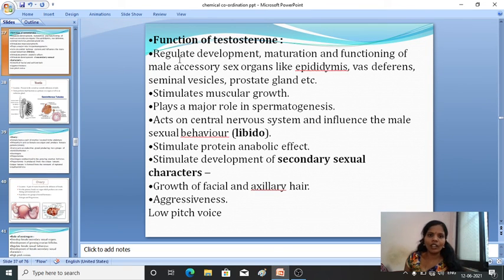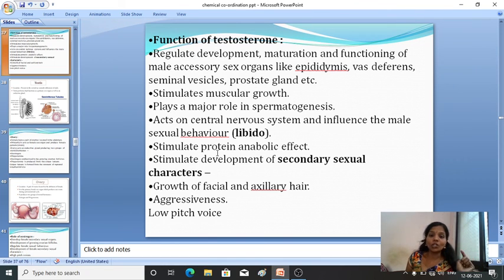Testosterone regulates the development, maturation and functioning of male accessory sex organs like the epididymis, vas deferens, seminal vesicle, prostate gland, etc. Then it stimulates muscular growth and plays a very important role in spermatogenesis. It also acts on the central nervous system and influences male sexual behavior, so it is responsible for controlling male sexual behavior.